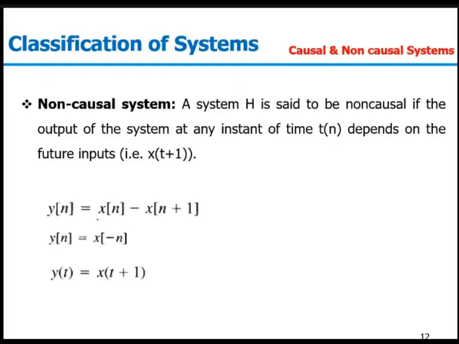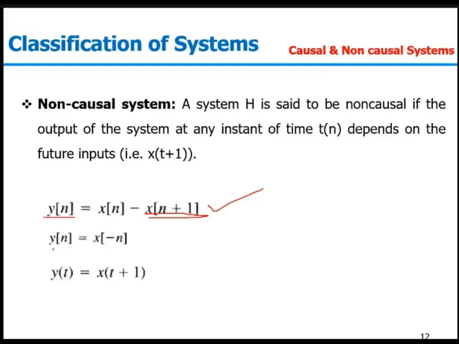For example, yn equal to xn minus x of n plus 1. We have been given an input-output relationship like this, where my output is depending on x of n plus 1. So for n equal to 0, y0 is depending on x of 1. That is, it is depending on the future value of xn. So that's why this system is non-causal.